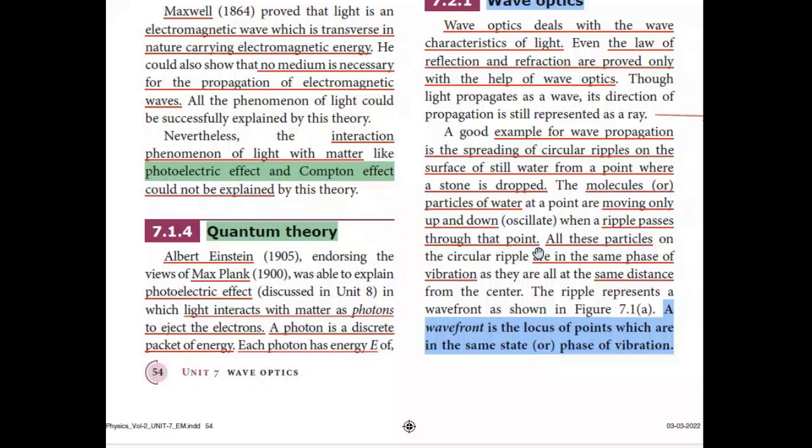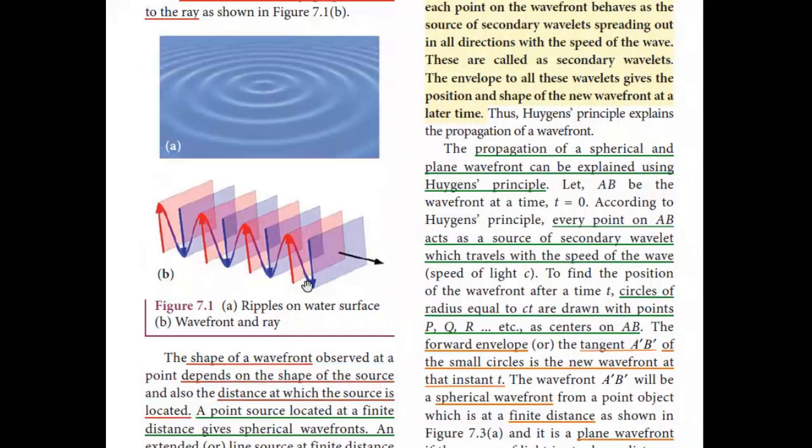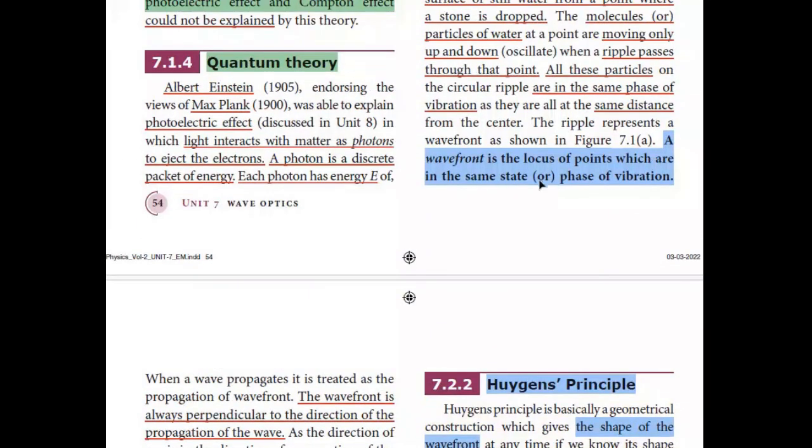All the particles on that circular ripple will be in the same phase of vibration as they are all at the same distance from the center. The ripple represents a wavefront as shown in this diagram. What is a wavefront? A wavefront is the locus of points which are in the same state or phase of vibration. This you should remember and write as the definition for wavefront.